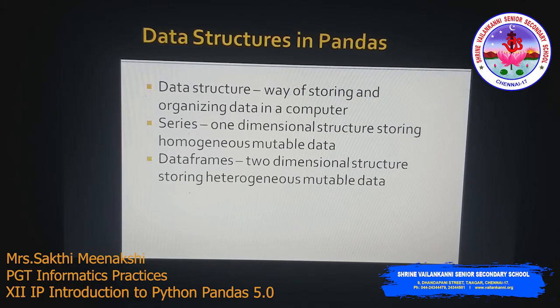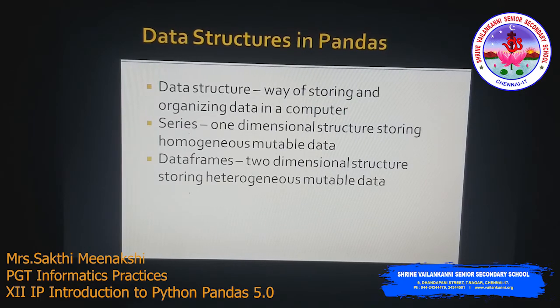Okay, so series is a one dimensional structure. We know one dimensional structure, right? In NumPy we know what is 1D array and then 2D array, right? So one dimensional structure, it stores the value with indexes. So each value is associated with an index. Normally the index starts from 0 and this stores homogeneous mutable data. Homogeneous means same kind of data. Okay, so if it is integer, all the values should be integer. If it is string, all the values in a series should be string. That is called homogeneous data, and it is mutable data.